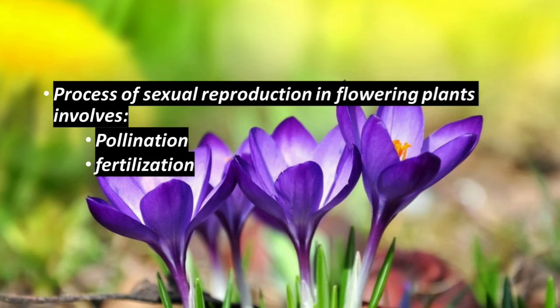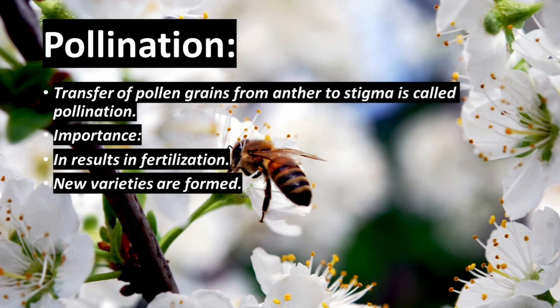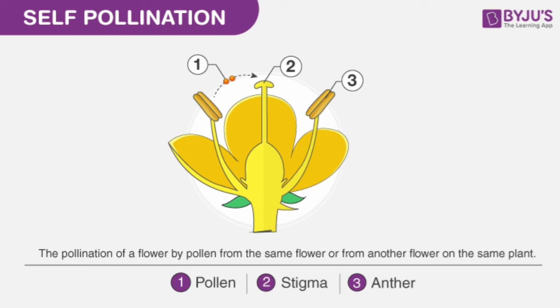The process of sexual reproduction in flowering plants involves two steps. What are they? Pollination and fertilization. Pollination is the first event, or first step. Fertilization is the second event, or second step. And what do you mean by pollination, children? This you might have seen in flowers. The transfer of pollen grains from anther to stigma of a flower is called pollination.